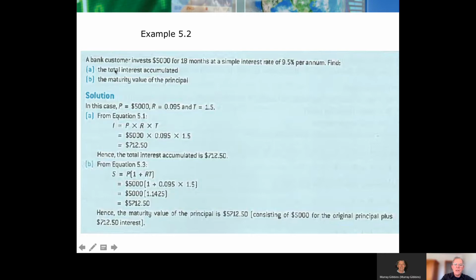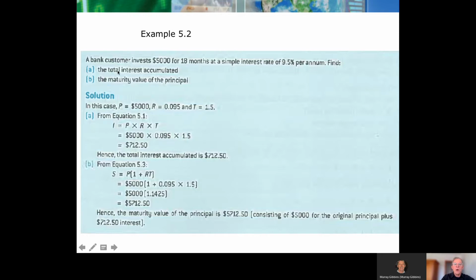So this one is this time not asking for interest, but asking for the total amount accumulated. So we invest 5,000 for 18 months, simple interest 9.5%. Again, where we could use a formula. Alternatively, let's find 1 year's worth of interest, 5,000 times 9.5%. That'll give me 1 year's worth of interest. Then multiply by 18 months, which is 1.5 years. So multiply it out and we'll get our answer 712, but that's not the answer we want.